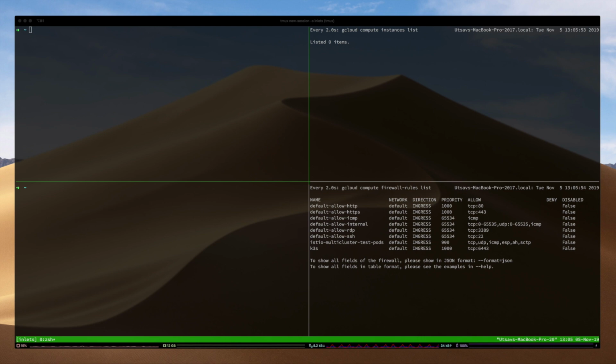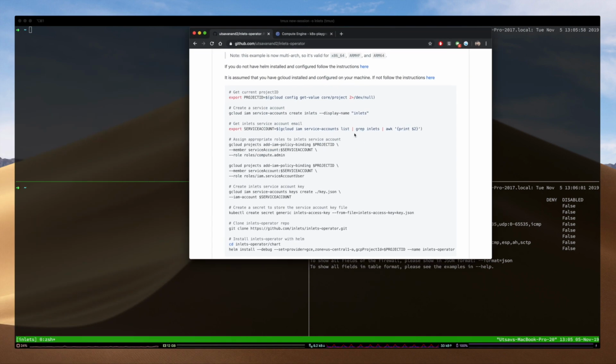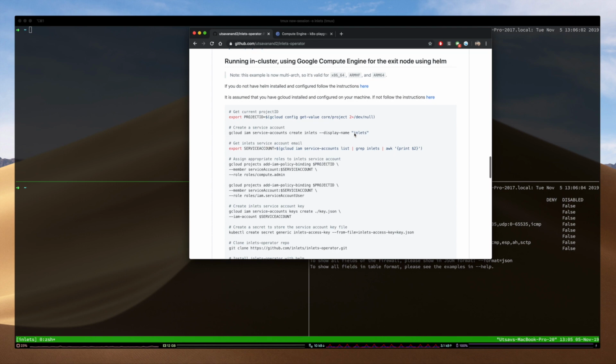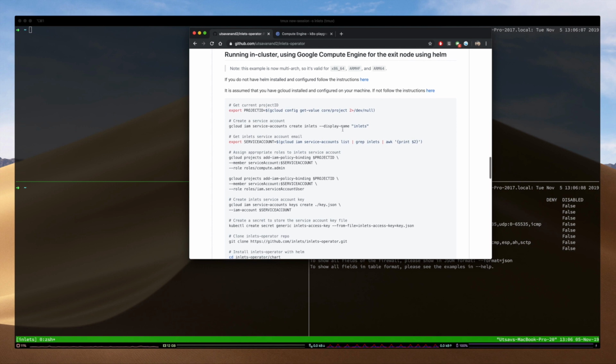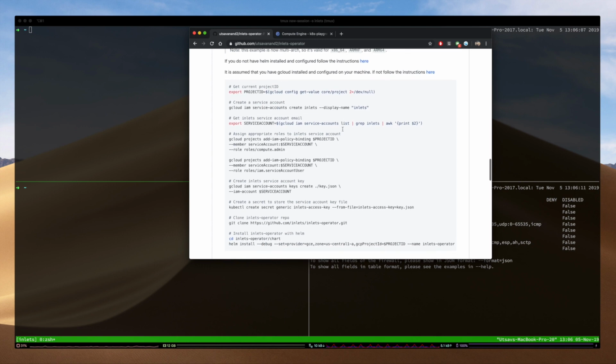So for this particular demo, I'm actually going to follow along with the README that I have created for running Google Compute Engine. We have to follow along with a few steps that will allow us to create the service account credentials and the secrets necessary, and finally the deployment of inlets operator itself.